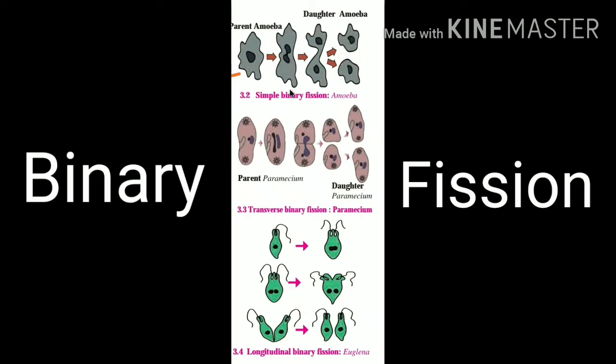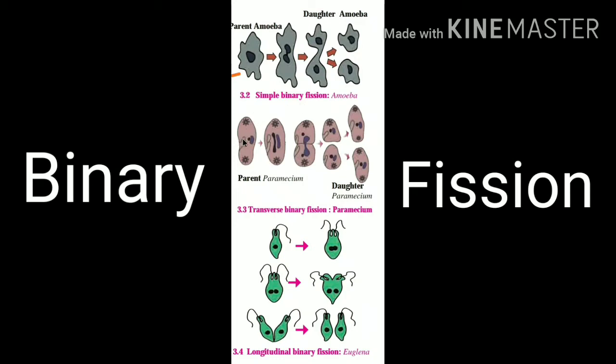See students, in binary fission, the parent cell divides into two daughter cells. In the figure, amoeba divides into two daughter amoebae. Paramecium divides into two daughter paramecia. The axis of fission or division is different in different protists. For example, amoeba divides in any plane due to lack of specific shape. Hence, it is called simple binary fission. Amoeba divides by simple binary fission.